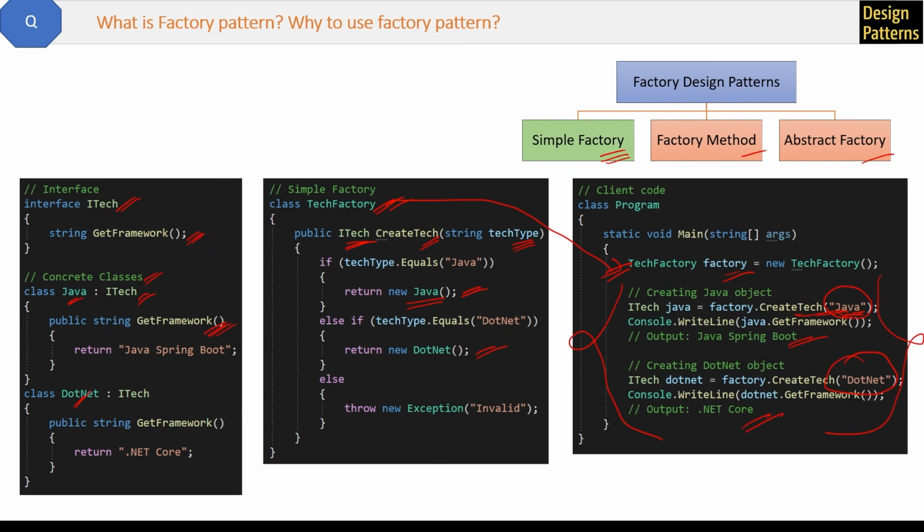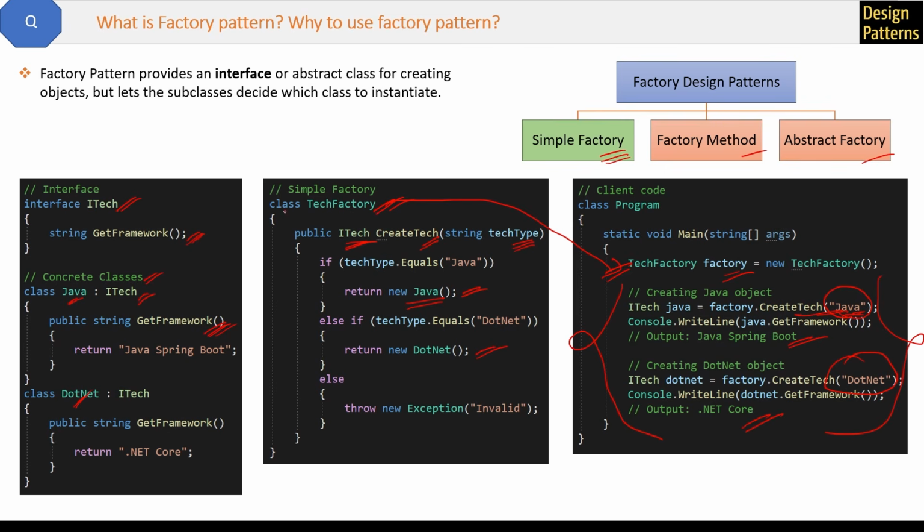Finally, now we will conclude the definition. Factory pattern provides an interface or abstract class for creating the objects, but lets the subclasses decide which class to instantiate. Okay, so for the interface, one TechFactory we have to create, and here instead of the ITech interface you can also use some abstract class, okay, with an abstract method.